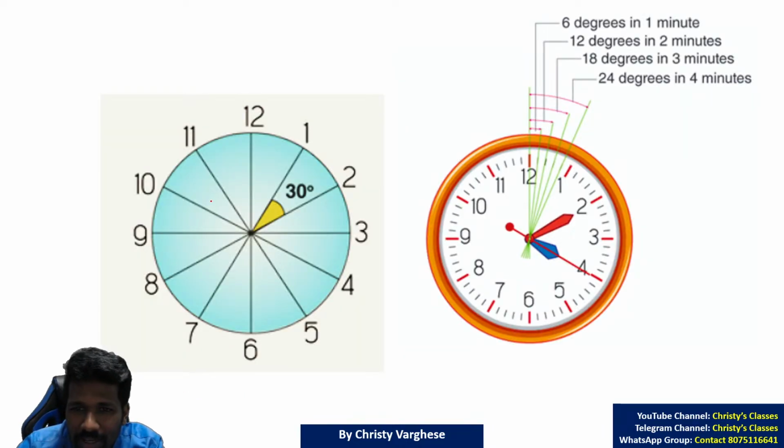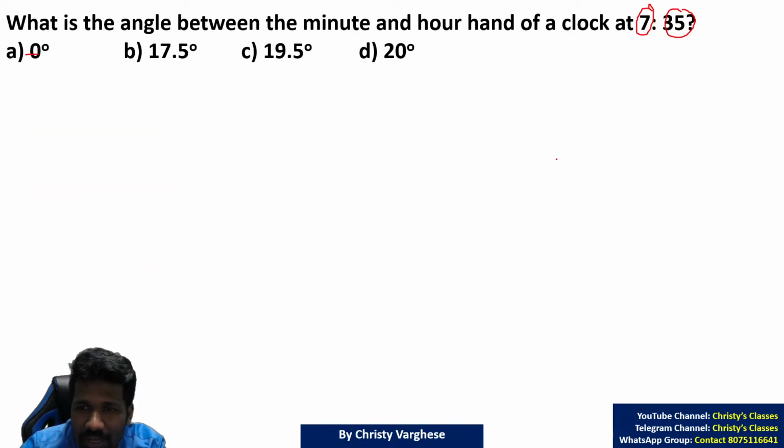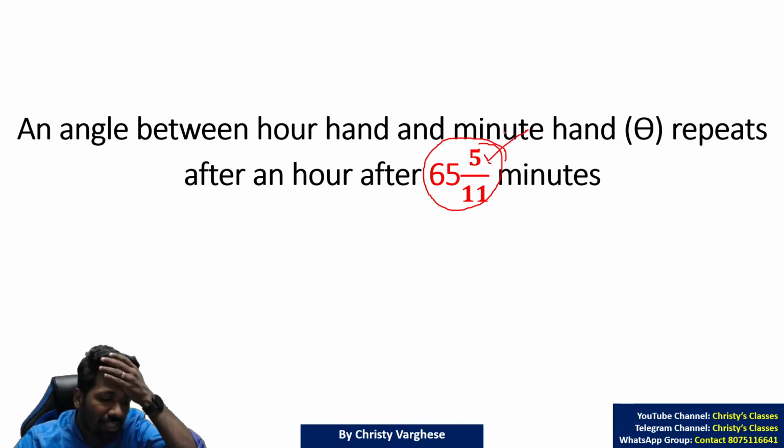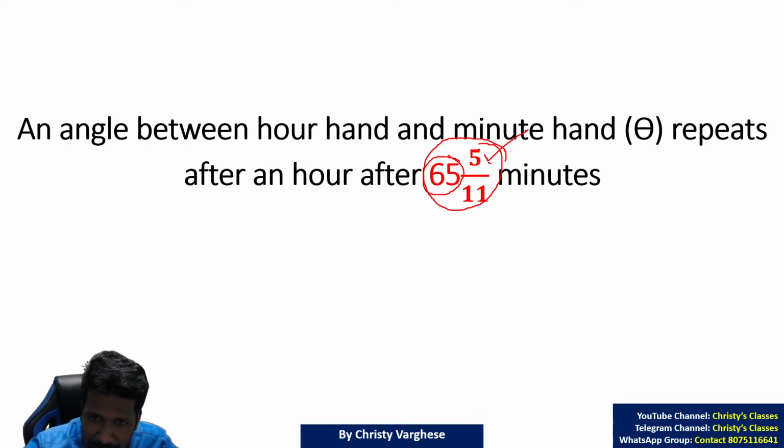And that is what is written here. An angle between our hour hand and minute hand will repeat after 65 and 5/11 minutes. 60 minutes means 1 hour. In the remaining 5 minutes, the hour hand will go a little extra. That extra can be compensated by 5/11 more minutes.